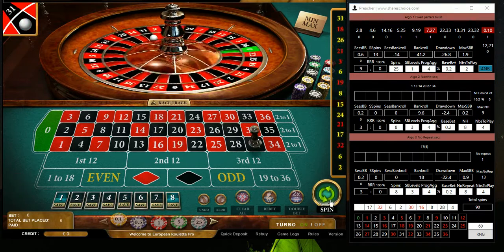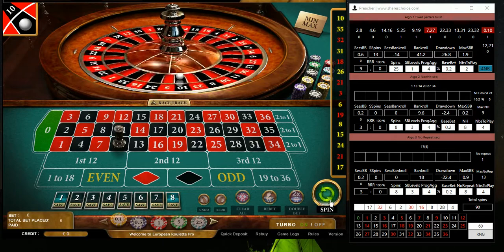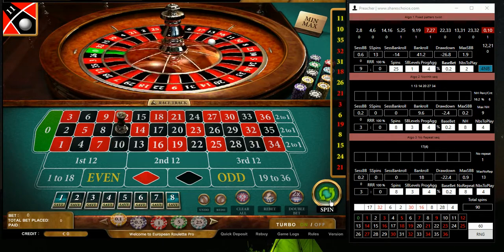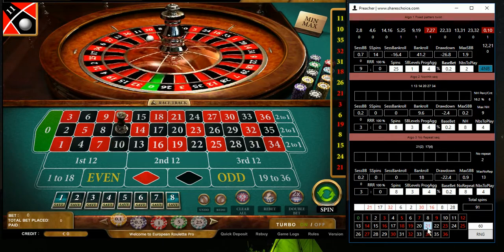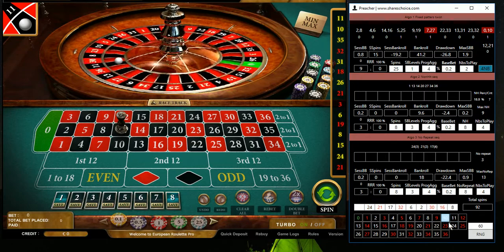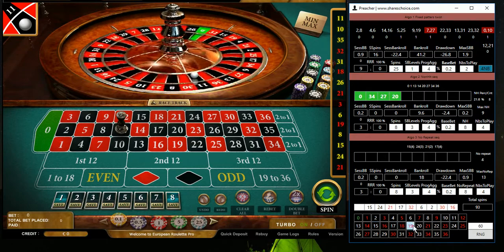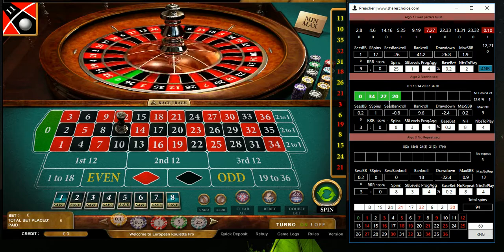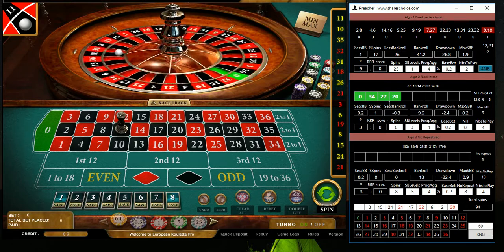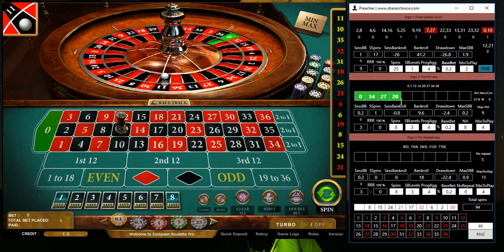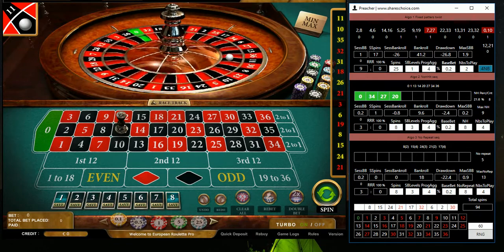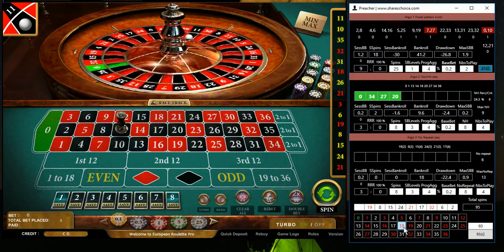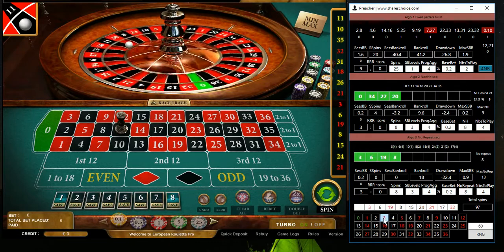21, so 21, 24, 15, 8. So we are playing again our 4 numbers: 8, 19, 6, 3.